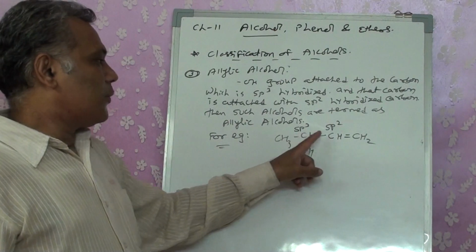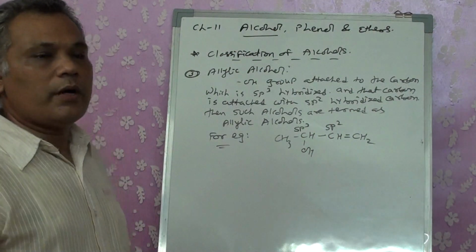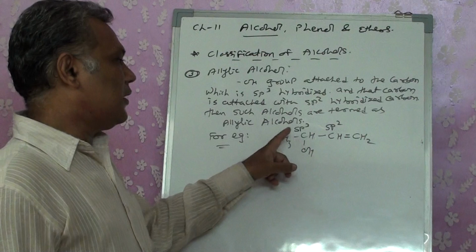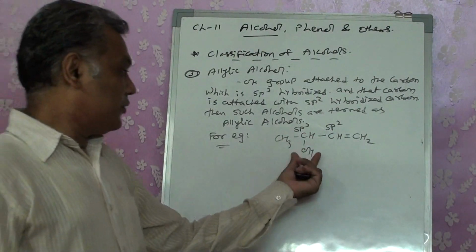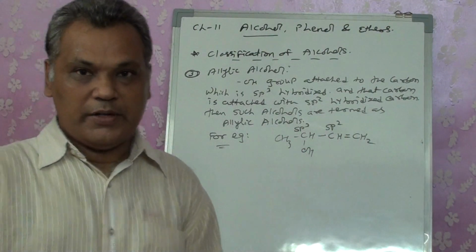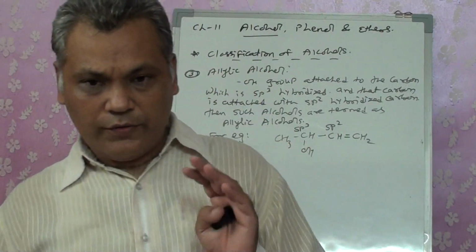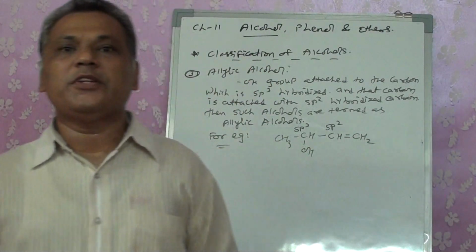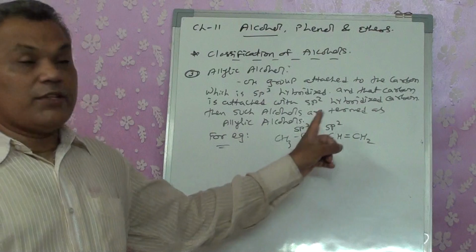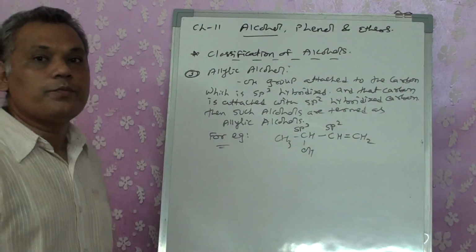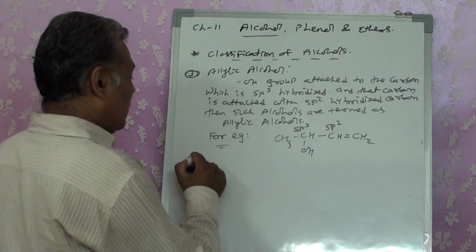So we term it as an allylic alcohol. Now we don't see whether this alcohol is primary, secondary, tertiary. What we are specifying is, it's an sp3 carbon attached to sp2, allylic, right?